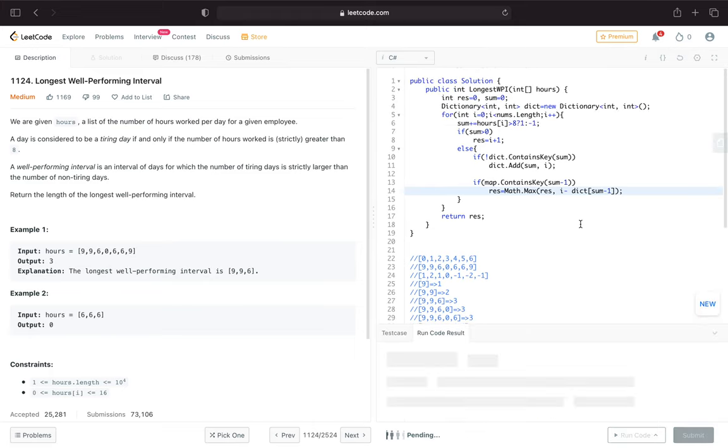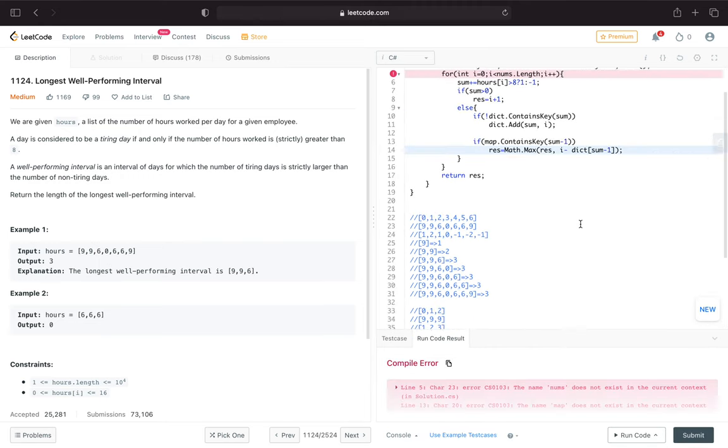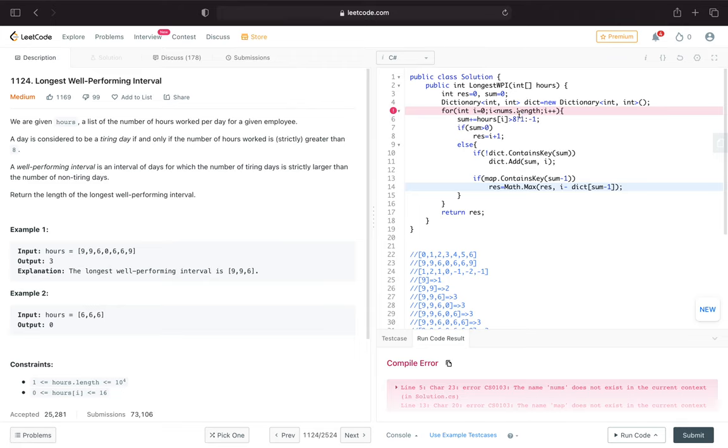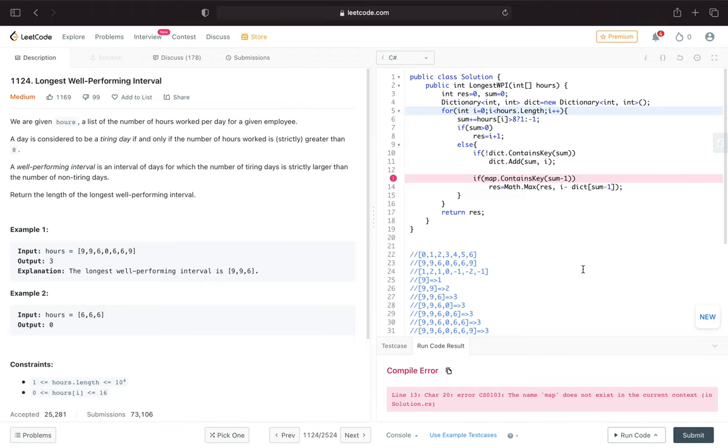Okay, let me run this code. Oh, I'm sorry. Nums. Oh, it's not nums. It is hours, right? Oh, I'm sorry. Map is not maps. I created a dictionary, right?